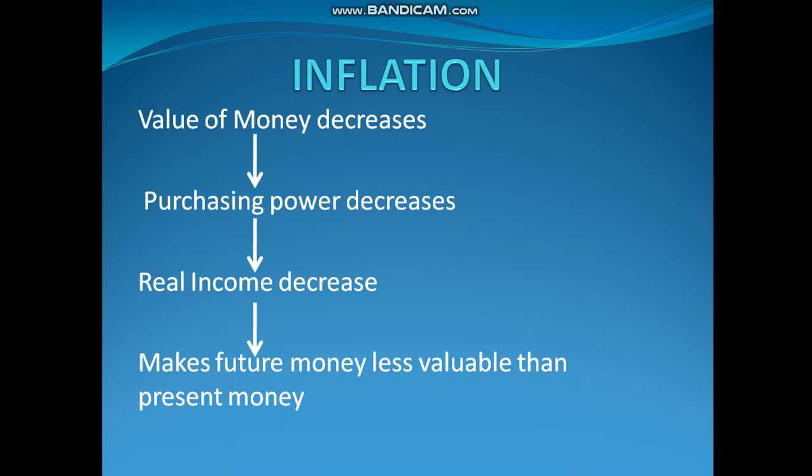Now, if your purchasing power has decreased, what will happen? As a result, your real income will decrease. Now, you can ask, what is this real income? We have heard about income. Income we get in figures, maybe 36,000 per month, maybe 7 lakhs per annum, maybe 10 lakhs per annum. Those are the figures. But how much consumable goods you can buy with that amount, that is your real income.